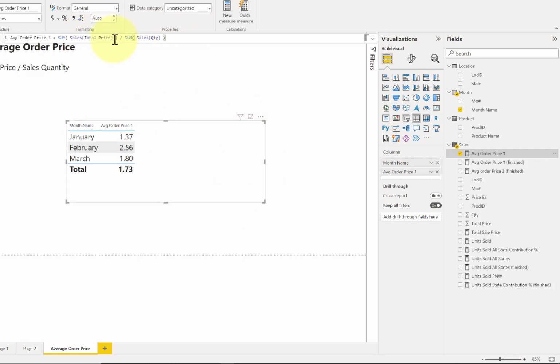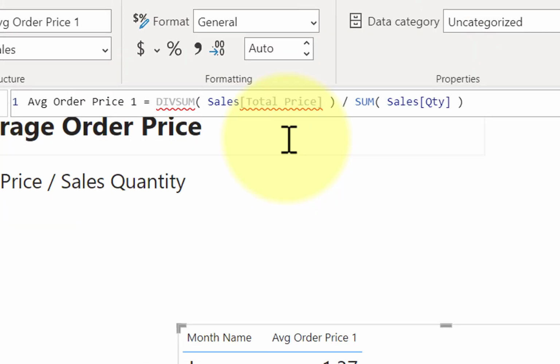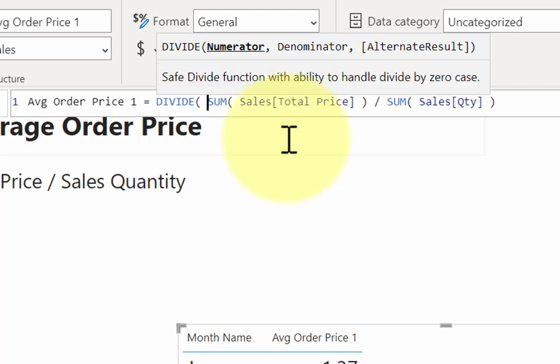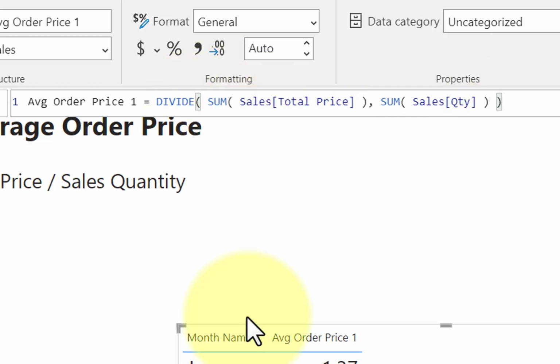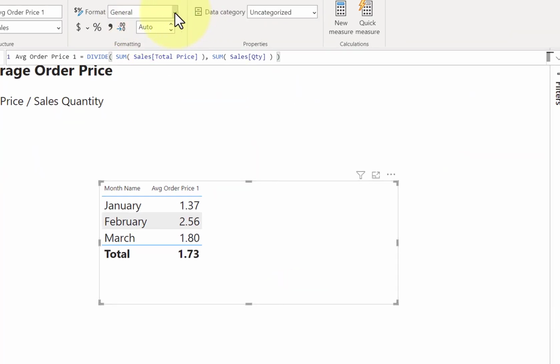Now you remember that rather than using the slash, we use the divide function, which automatically takes care of divide by 0 problems. So let's just get rid of that slash. We'll do it the proper way. I'm making a point to put spaces around things so that it makes my code a little more readable. But that's a very simple function, and you can see that I want to make that a decimal number, and I'm going to go ahead and just accept the default formatting options just in case that were ever in the thousands. Then we'll add a 1,000 separator. But that's super simple stuff.